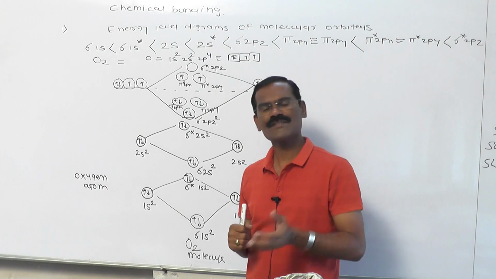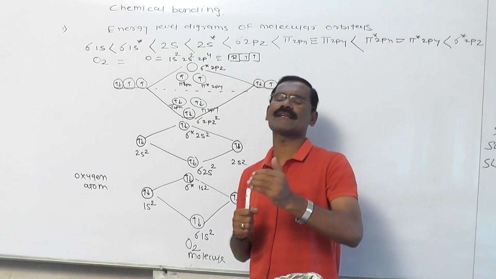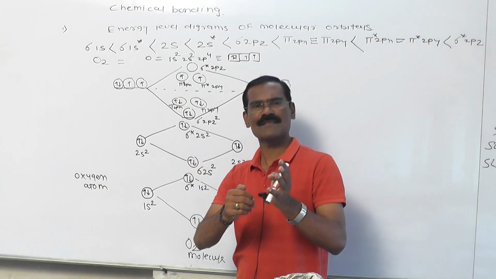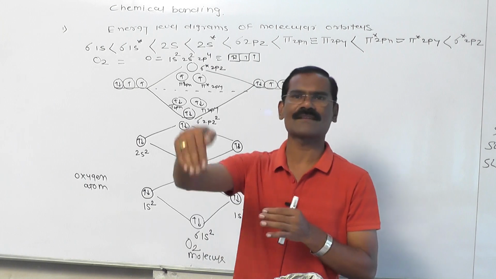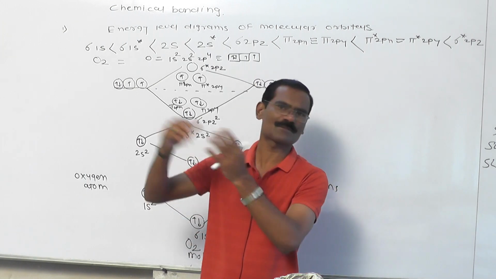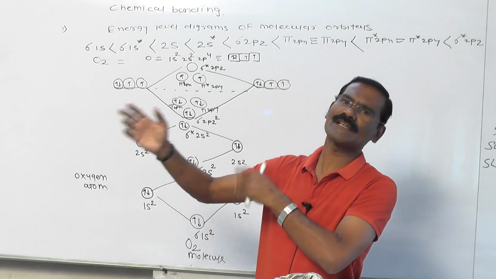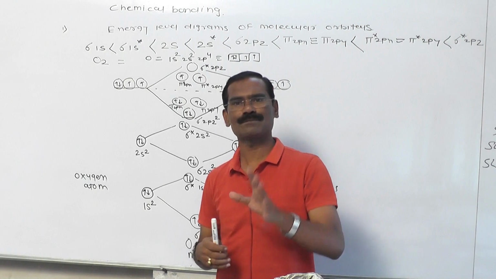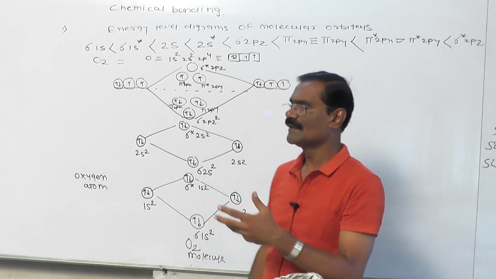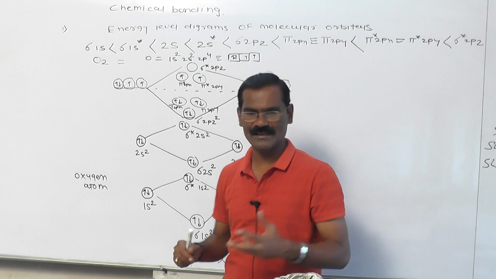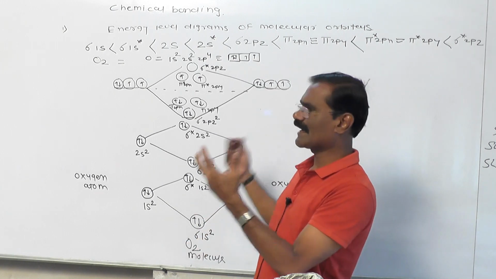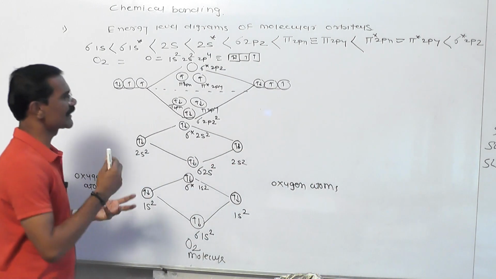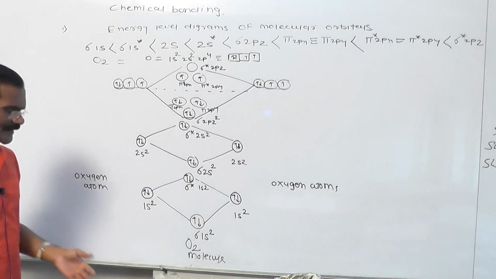You know very well, the orbital which attracts the magnetic field contains the unpaired electron, because the spin of such an unpaired electron is exactly plus up, since the spin is not neutralized by another electron. If it is plus up and minus up, then the total spin is 0, and then it never attracts the magnetic field; such a molecule is called diamagnetic. But if an unpaired electron is present, then the spin never becomes 0, it is plus up. Therefore it attracts the magnetic field. Is it okay? The oxygen molecule attracts the magnetic field, therefore it is called paramagnetic in nature. So my friends, dear students, this is a very interesting phenomenon. Now I am representing it in front of you.